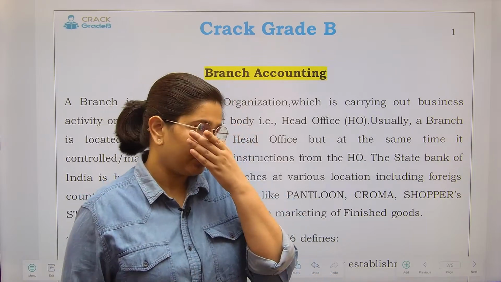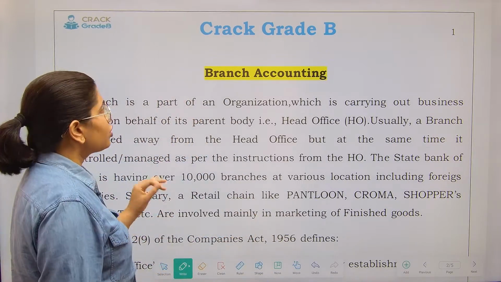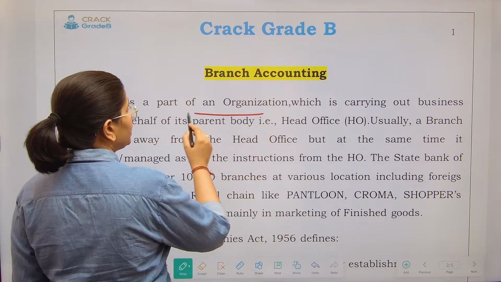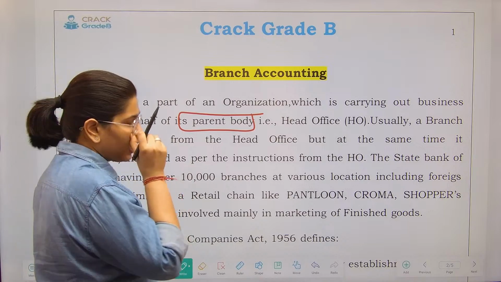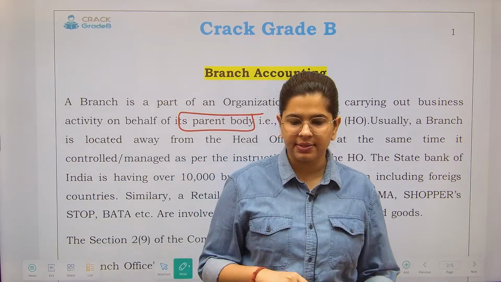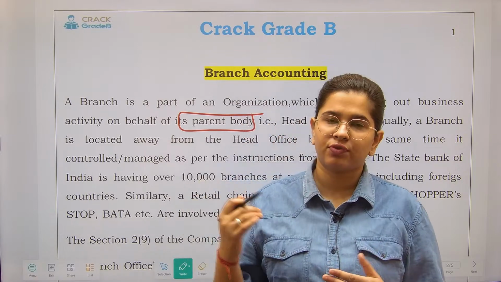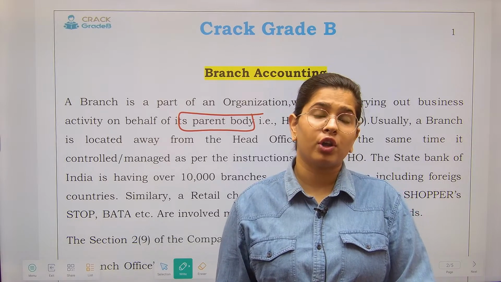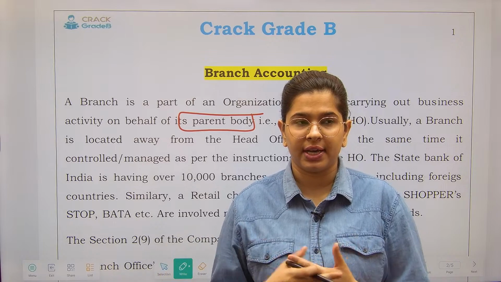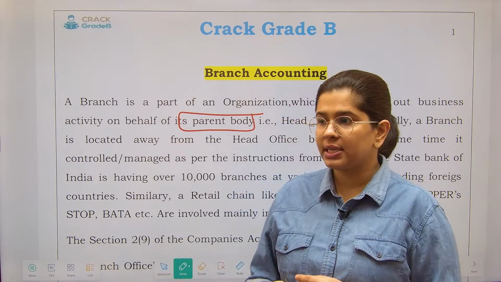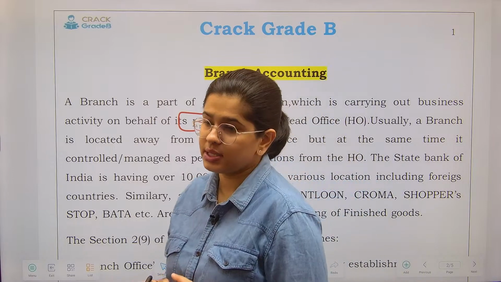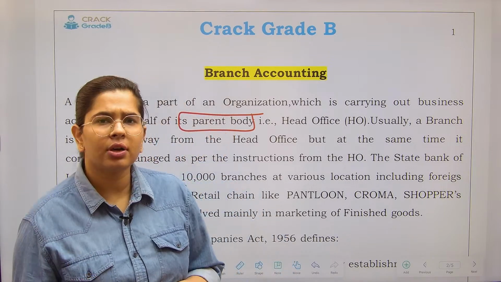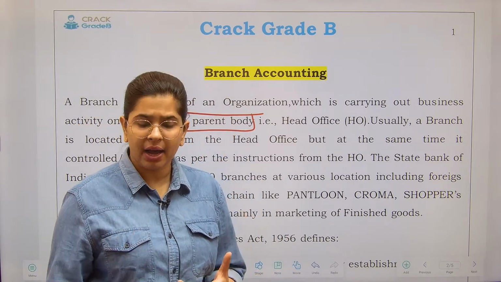Let's start with branch accounting. A branch is a part of an organization which is carrying out business activity on behalf of its parent body, like the head office. You all understand, in the case of corporates as well, they have their branches in different geographical areas. Apart from that, railways also have divisions in different areas. Banks also have branches. There is a head office, and after that you have branches. So the concept of branches is already understood by you.